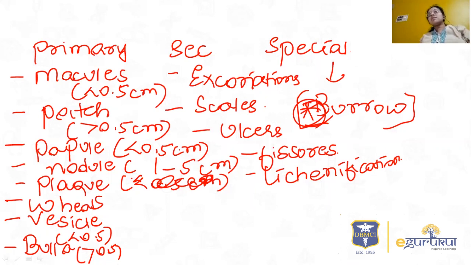They can be arranged in the form of clusters, or multiple papules can coalesce to form arcuate lesions. Arcuate lesions are semilunar in shape. So different configurations are there. You can go through the pictures in the textbook.